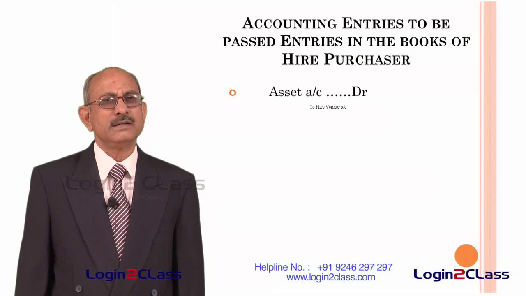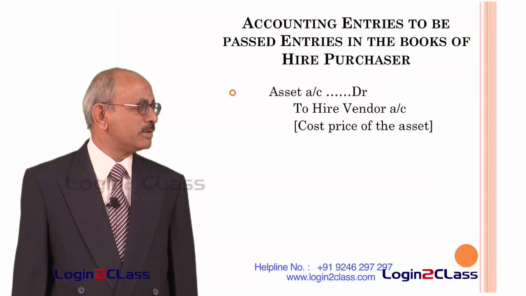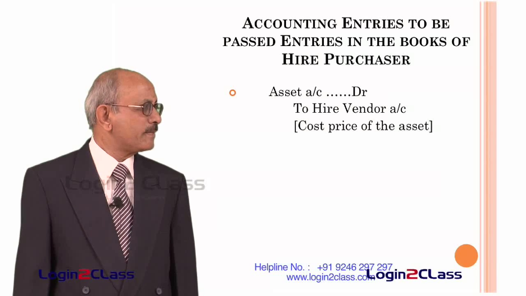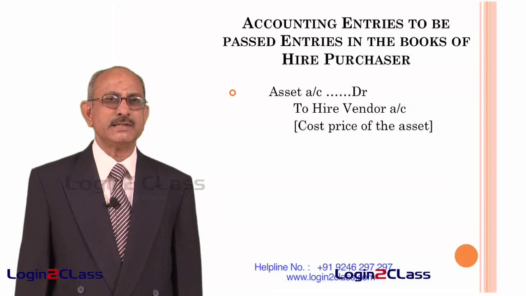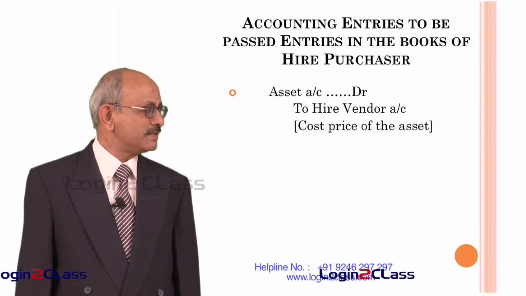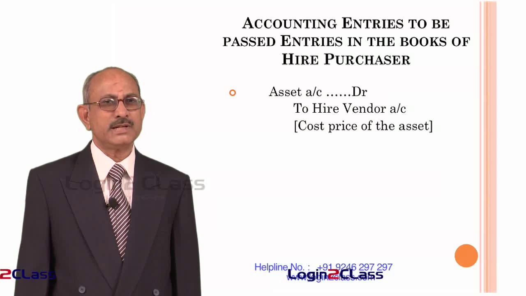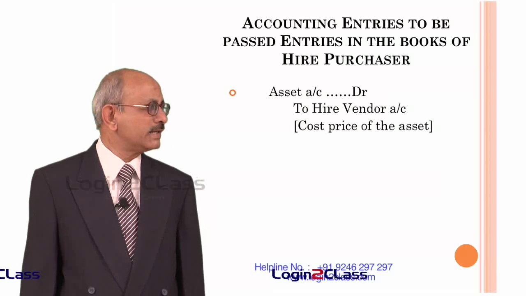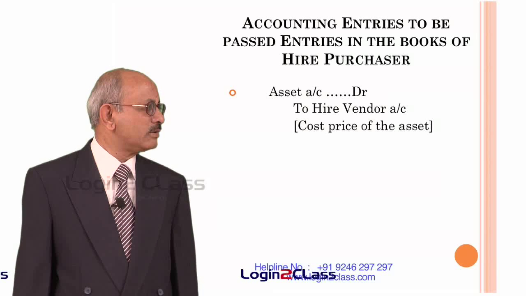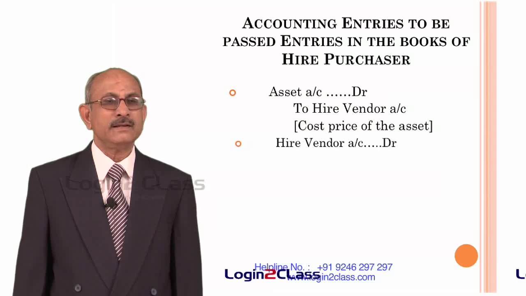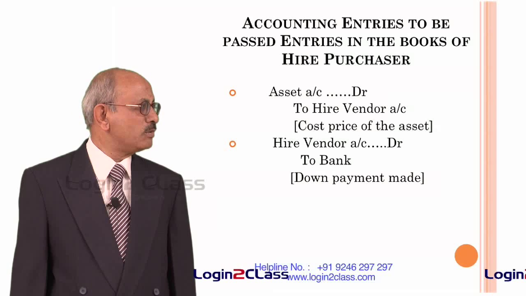Now let us think of the accounting entries which can be passed in the books of the hire purchaser. As soon as the purchase of the asset is made by the hire purchaser, that means the seller purchases the asset first, then in that case he has to debit the concerned asset account. Suppose let us say he has purchased an air conditioner. So air conditioner account will be debited and it will be credited to hire vendor account, that is the cost price of the asset. Then the hire vendor account is debited and the bank account is credited whenever there is a down payment made.